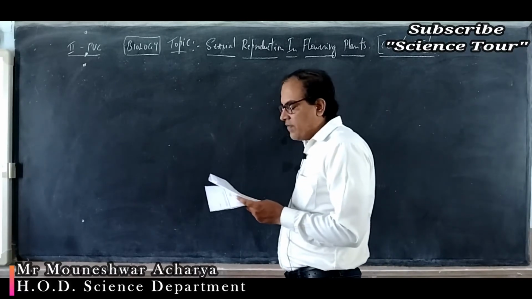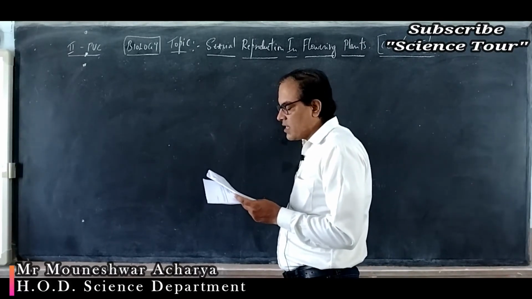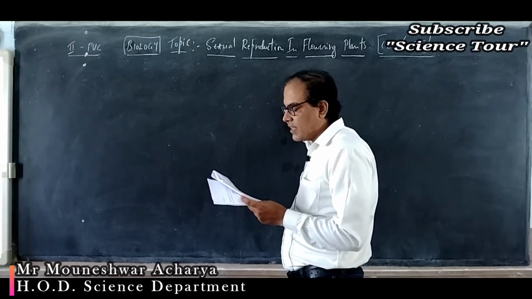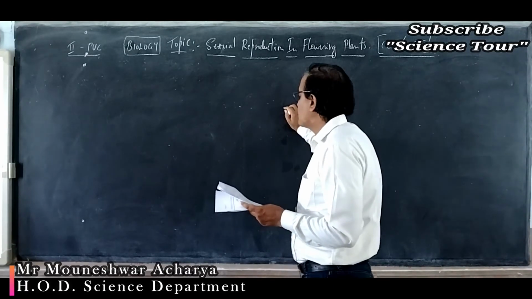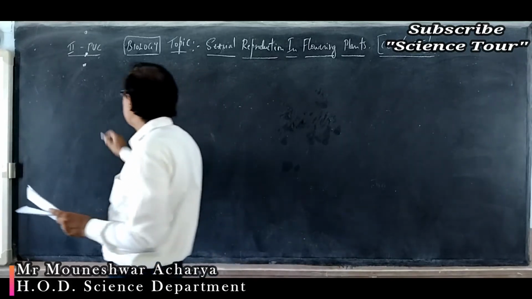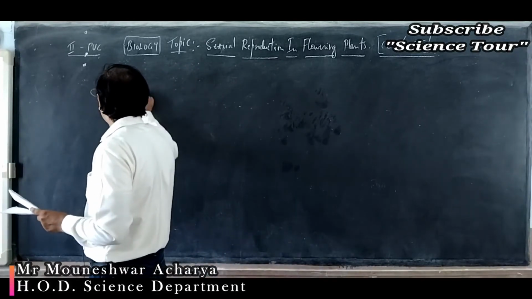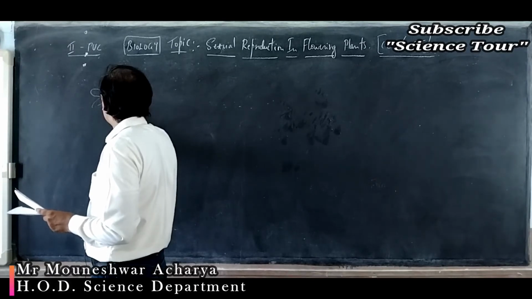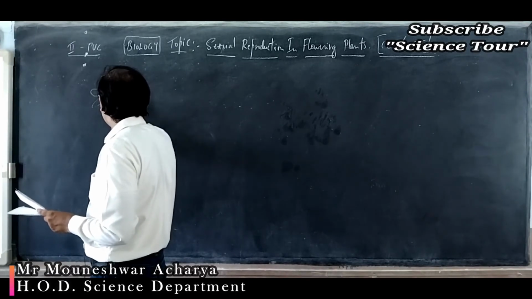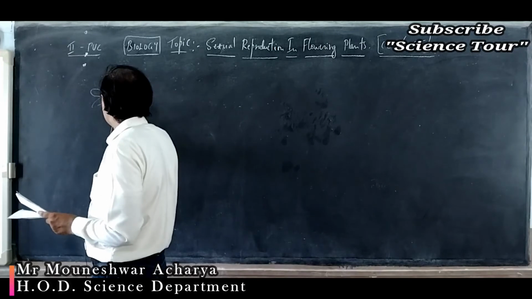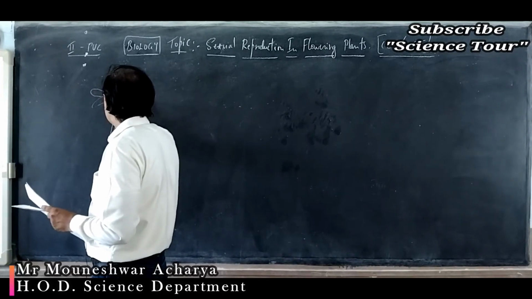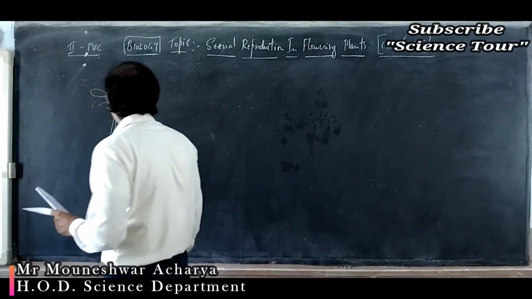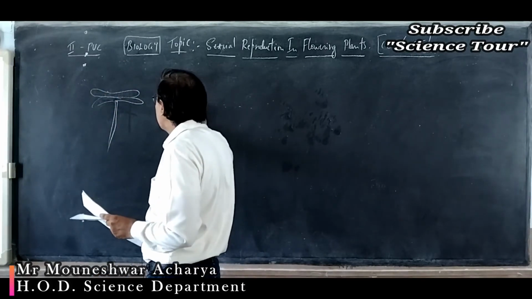Question number 8. Feathery stigma and versatile anthers are characteristic of wind pollinated flowers. What does versatile anther mean? You see this is the anther. This is the stamen and there is a filament, and this filament is attached to the central part of the anther.